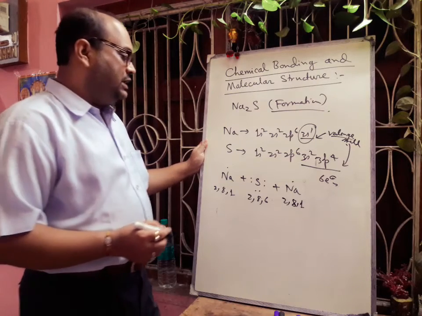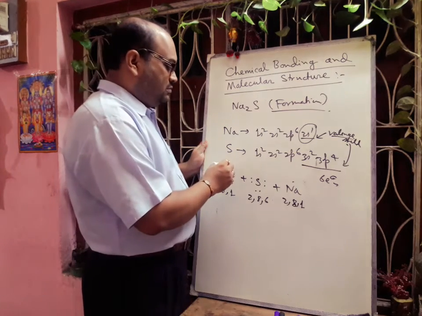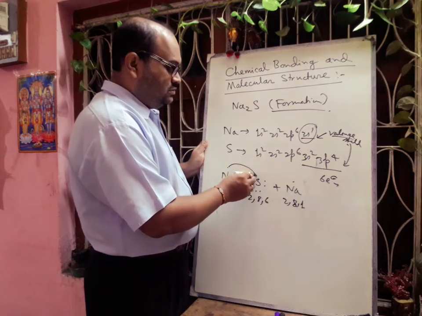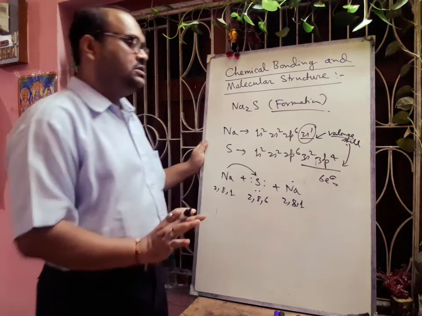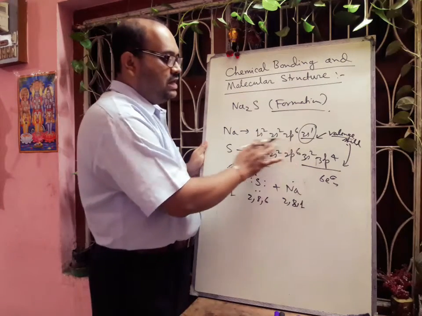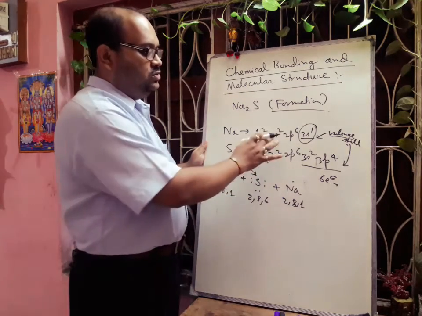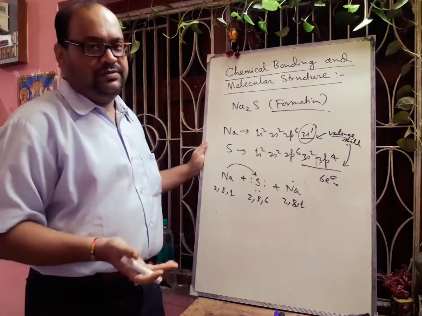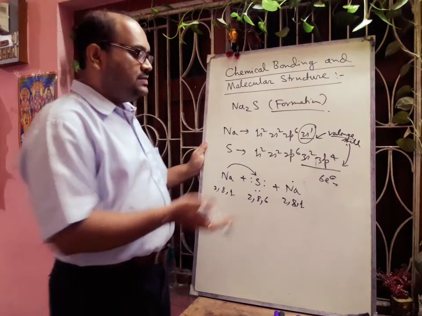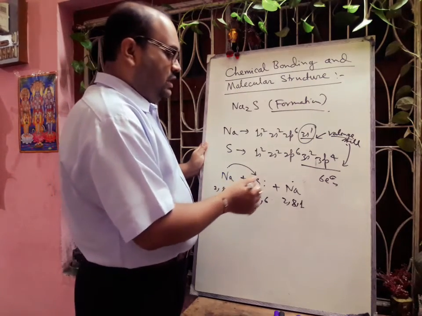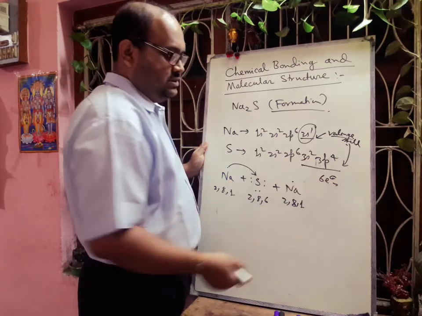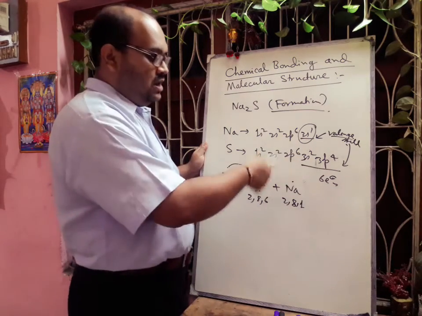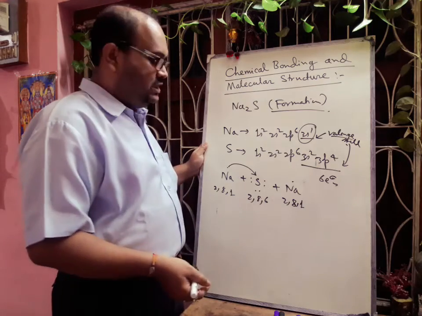Now what will happen? To fill up the octet, sodium will transfer one electron to the sulfur. So if it releases this electron from 3s1, then its outermost shell has 8 electrons, that is 2s2, 2p6. Now it becomes stable. In case of sulfur also, if it can accept 2 electrons, then it will be 3s2, 3p6. So definitely it will fill up its octet.